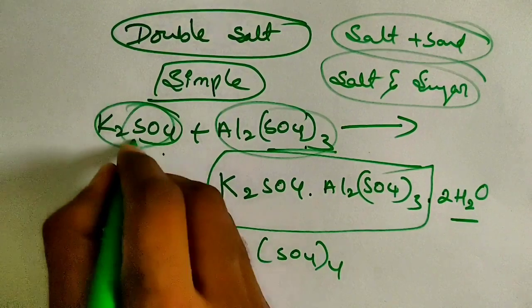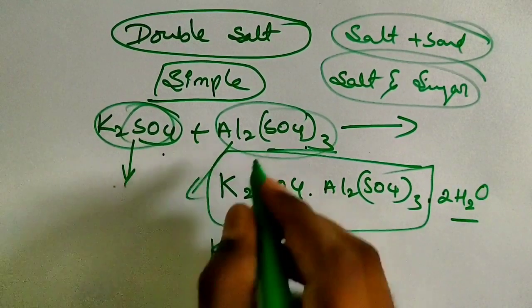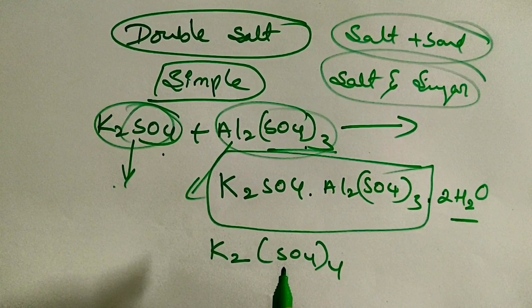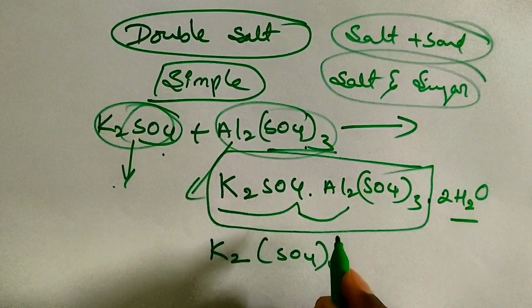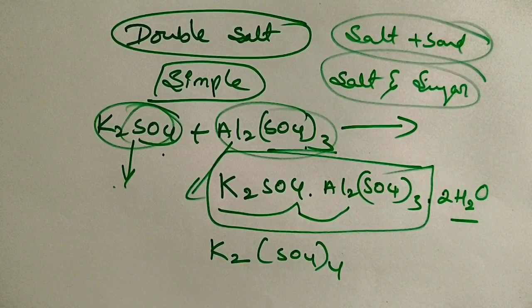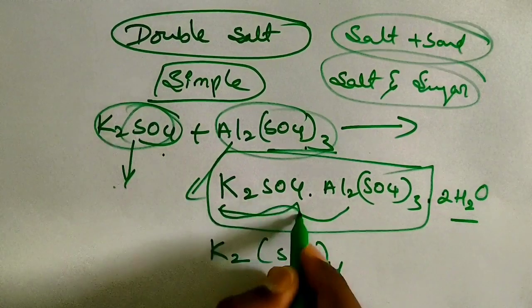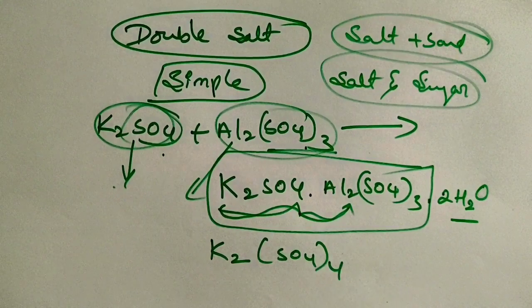That means the original properties of K2SO4 and aluminum sulfate will remain the same. Why? Because here they have simply mixed together, they have not combined. Chemically they have not combined, they have just mixed up only. Clear, children? So a double salt is formed by simply mixing two or more simple salts, compounds.